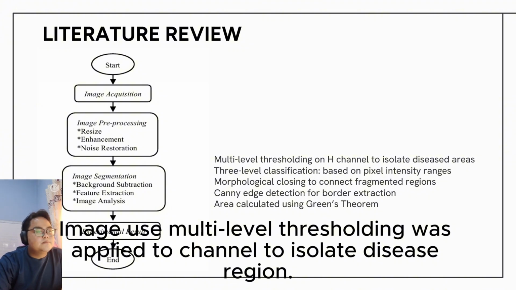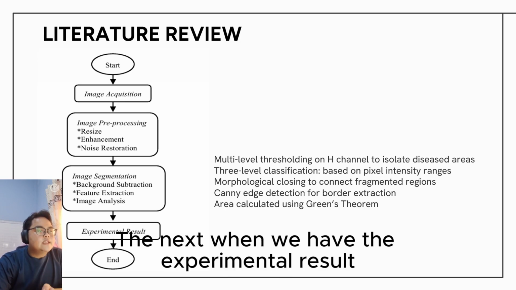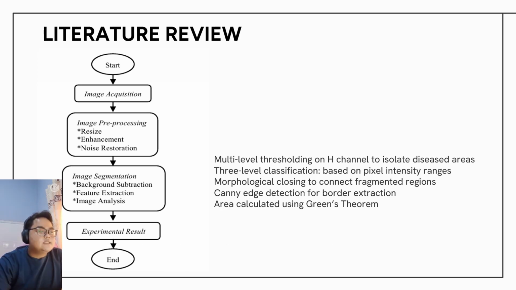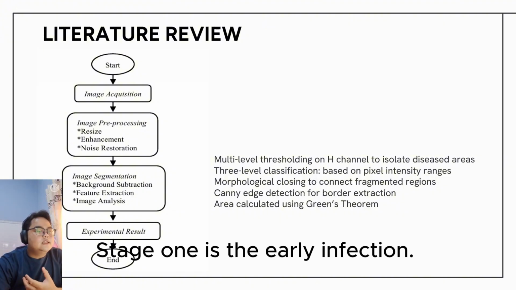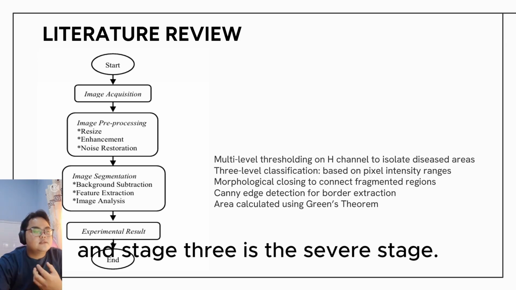Multi-level thresholding was applied to the channel to isolate disease regions. Next, in the experimental results, we have classification of severity: stage 1 is the early infection, stage 2 is the spreading phase, and stage 3 is the severe stage.